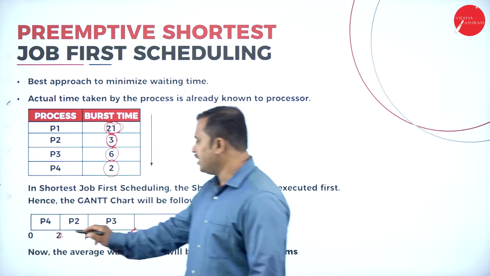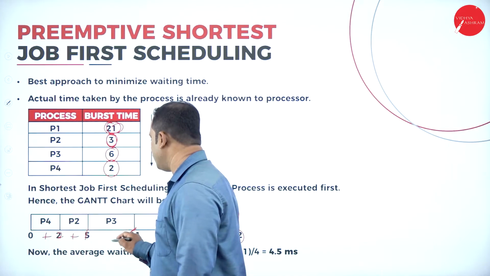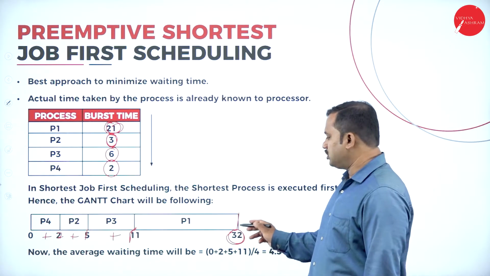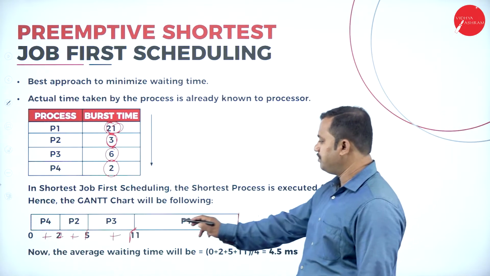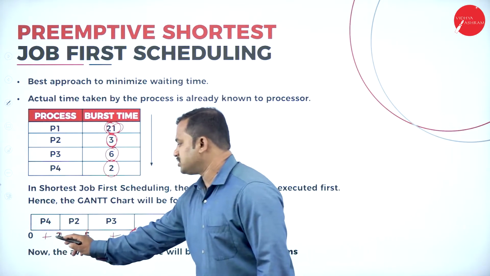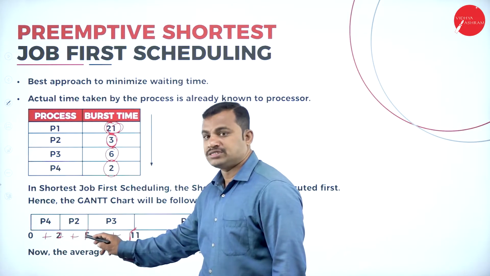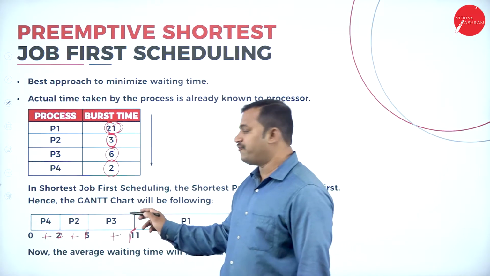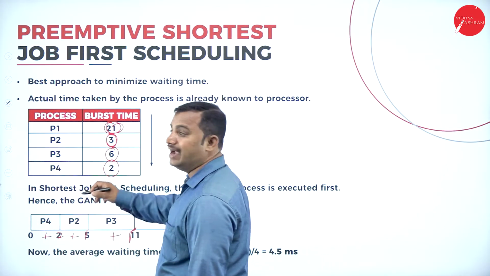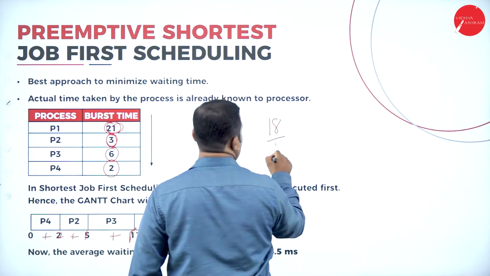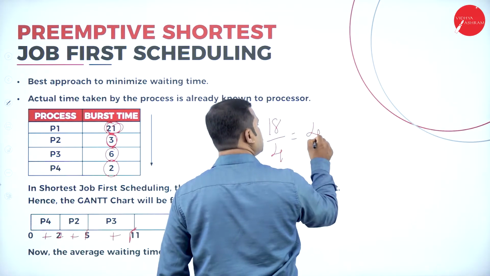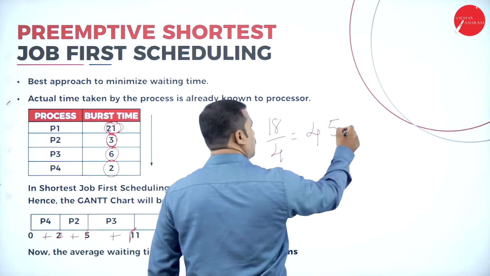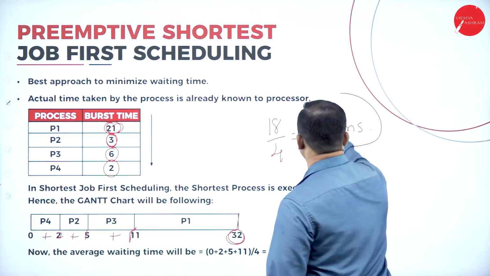If that is the case, if I add up these terms, what is the value I am getting? I will not add this last term because there is no other process waiting after this. So let me consider till here. 0 plus 2, 2, 2 plus 5, 7, 7 plus 11, that is 18. 18 by 4, how many processes are there? Average 18 by 4. So 18 by 4 is equal to, 4 4s are 16, 4 5s are 20, that is 4.5 milliseconds is the average waiting time.